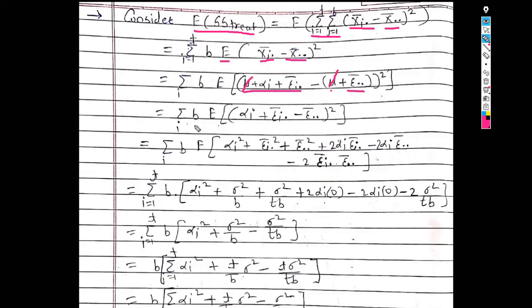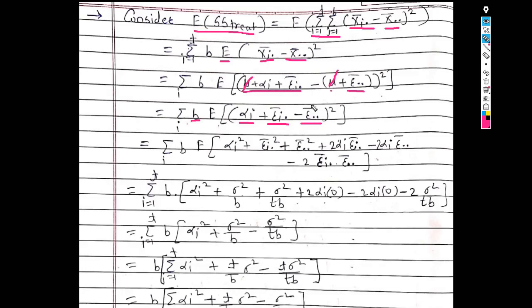So the remaining term is summation over i into b expected value of, in square bracket, open bracket alpha i plus epsilon i dot bar minus epsilon dot dot bar, bracket square, and complete this square bracket.